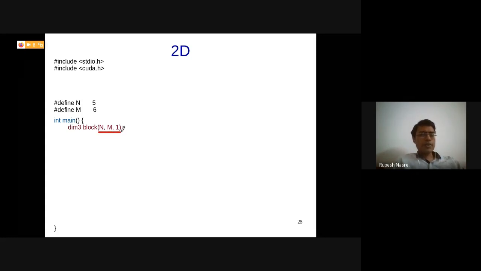So I'm going to specify the block, which means that I'm going to specify the thread idx. So when I'm specifying block, that means that I'm going to specify the thread geometry within that block. So there are IDs 0 to n minus 1 for thread idx.x, 0 to m minus 1 for thread idx.y, and 0 to 0 for thread idx.z.